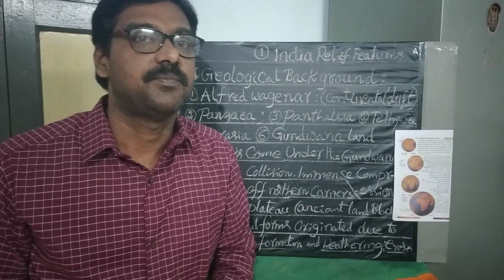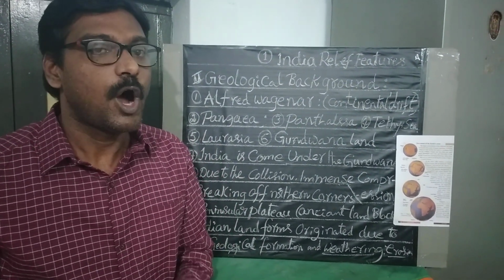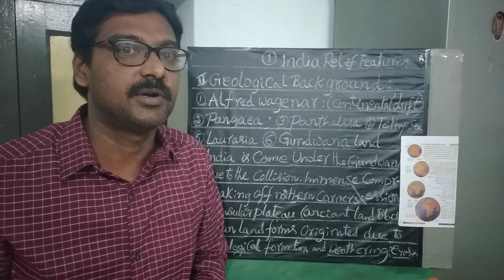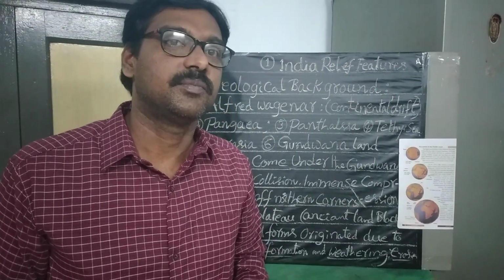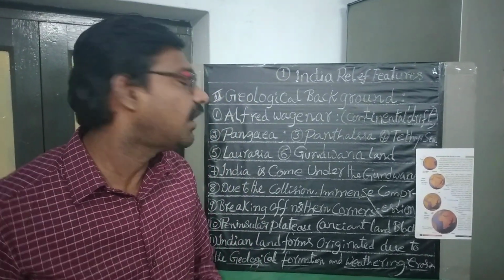According to his theory, we have come to know how the continents were formed.